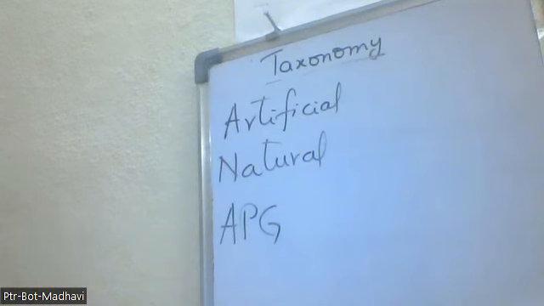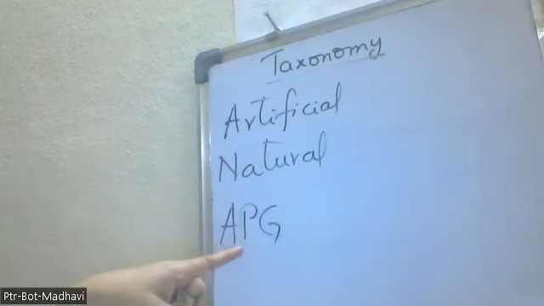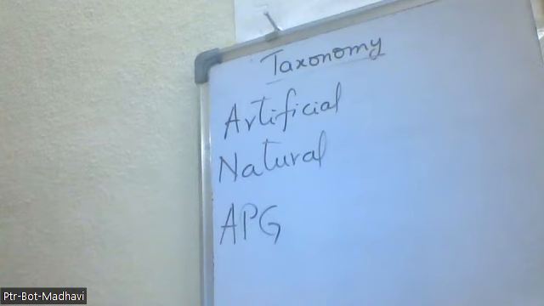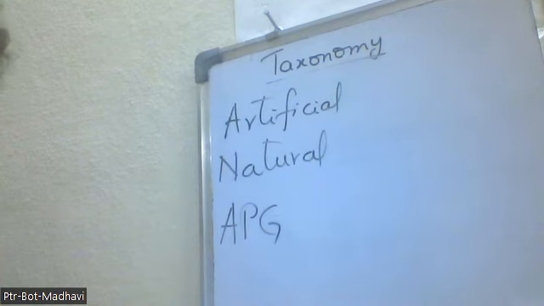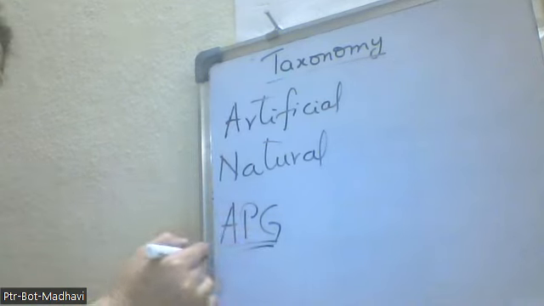APG system of classification means here they have taken the Angiosperm Phylogeny Group system. In this, they have taken the phylogenetic characters, that is the numerical characters, into consideration, and the evolutionary characters into consideration. So that is called the phylogenetic system of classification, that is the APG system of classification.